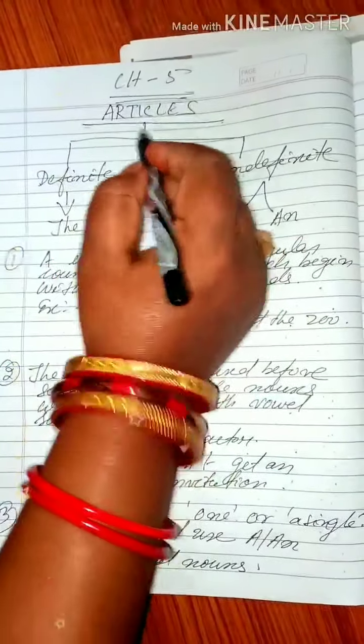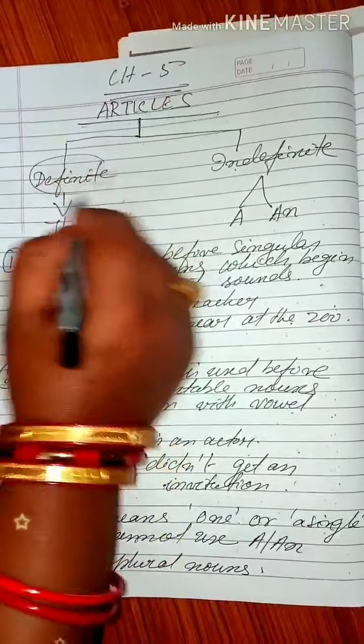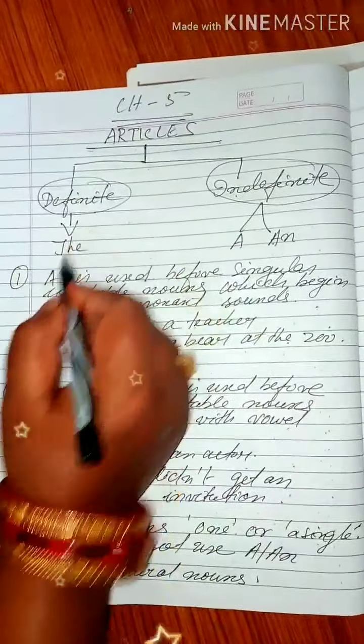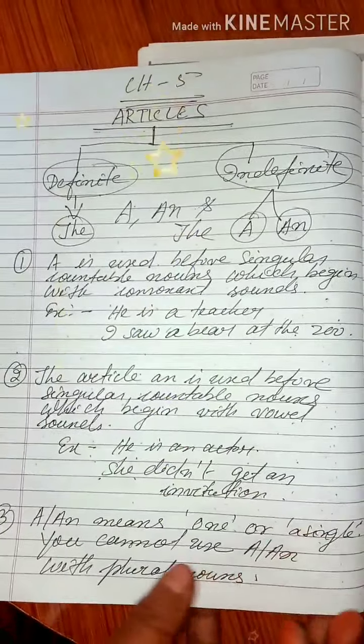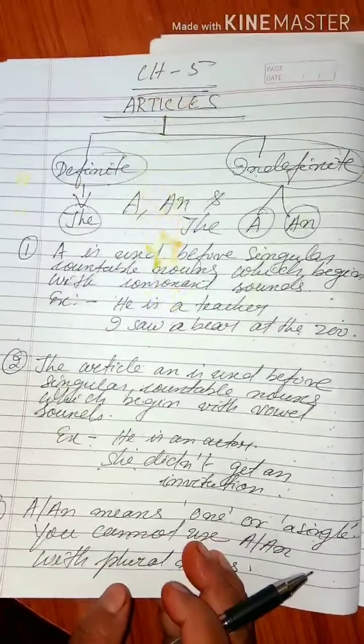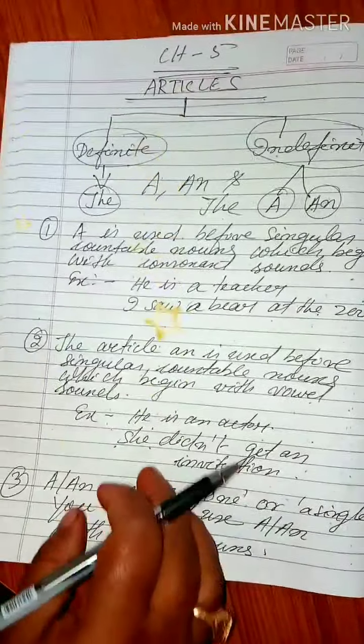You can see here articles are of two types, definite article and indefinite article. Under definite article the goes, and under indefinite, a and an both. So we have a, an and the. So these 3 are called articles in our English. Okay my dear, so let us go for some uses, how to use a, an and the, we have to be sure.